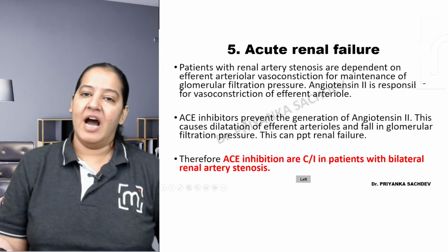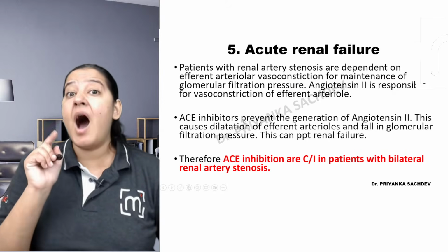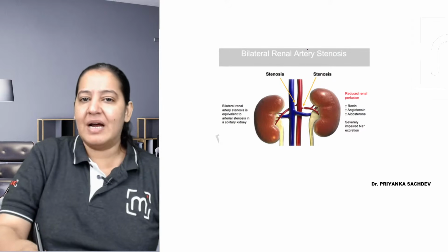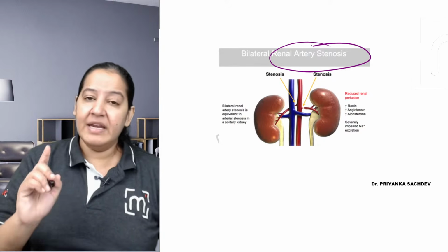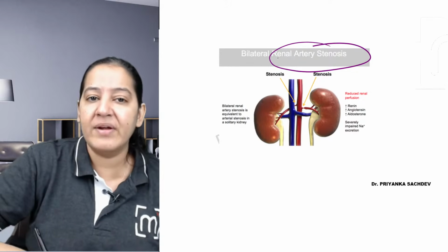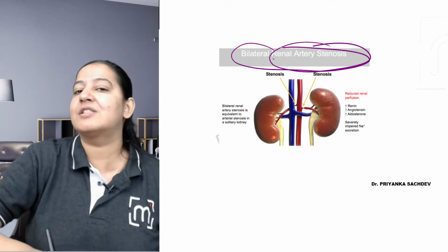You got it? Yeah, what is the contraindication of Captopril in renal failure? Captopril is contraindicated in renal failure. Actually, in renal failure you must understand renal artery stenosis. In renal failure, in nephropathy, you are giving it. In diabetic nephropathy you are giving it, but in bilateral renal artery stenosis don't give it.